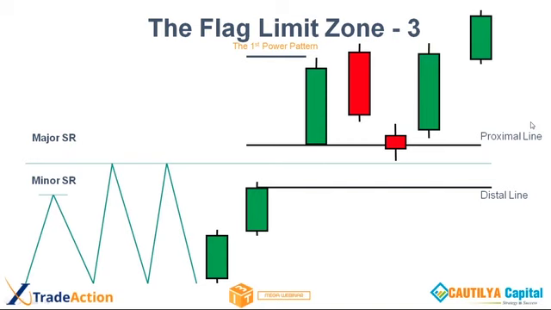So where is the entry? Entry is the point of proximal line. We clearly discussed the zone, that whenever we put a proximal and distal line, always entry is at proximal line and exit is at distal line or a little below distal line. And since the price has gone up, we are looking for a retracement trade. When price comes back to the zone, I am going to trade at entry here, put a stop loss here, and 1:3 would be my target.